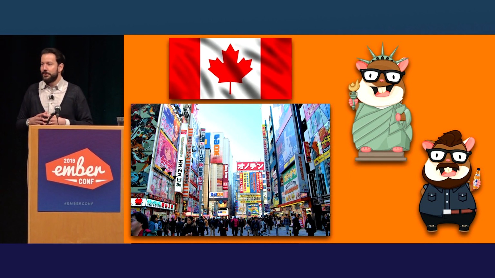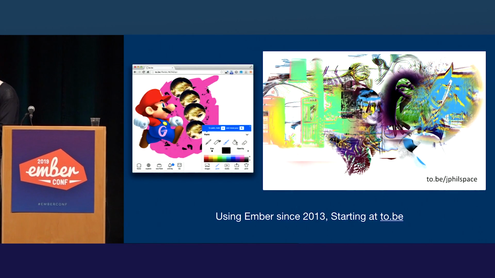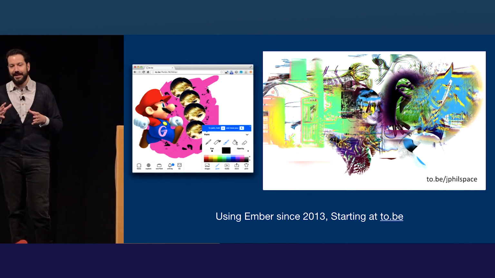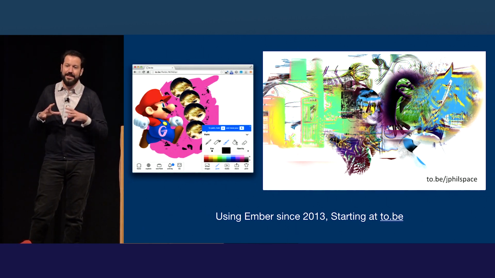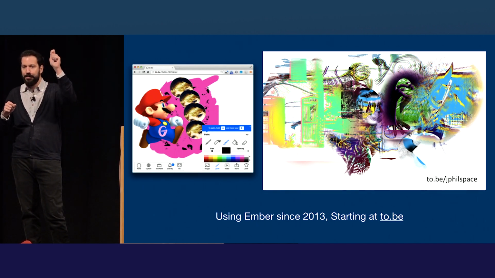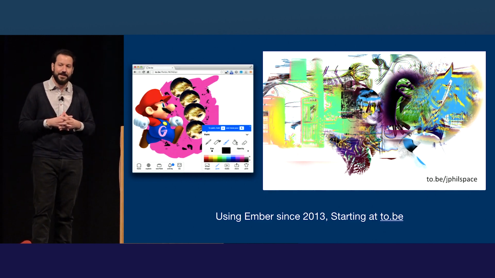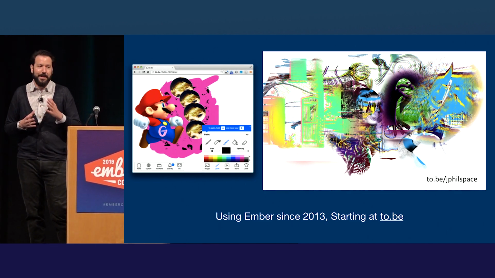I've been using Ember since 2013 when it was in pre-beta, and the first app I worked on was called To Be. Some of you might remember this. It's a digital art platform. You can make collages called fields where you take different GIFs and videos, put them together, and then paint on an HTML5 canvas and make digital works of art. People have demoed it before.